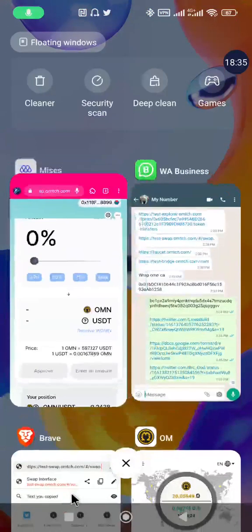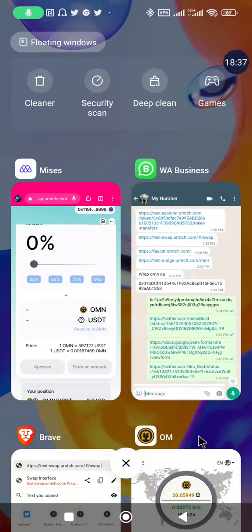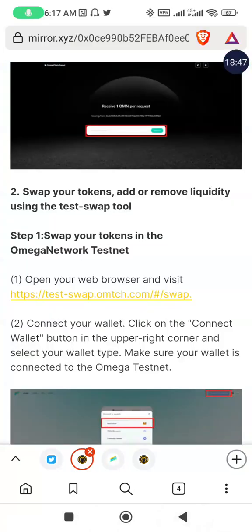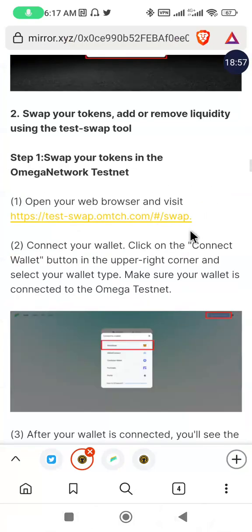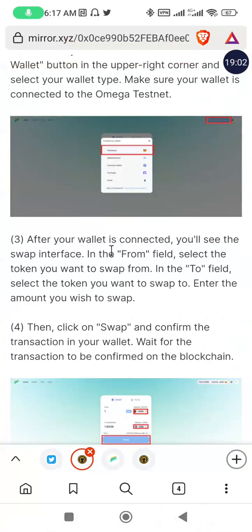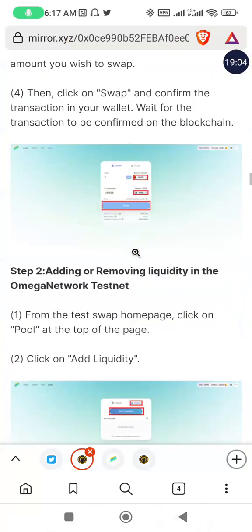So we'll proceed from here, and before we proceed, we'll go to the document to know the next task we are supposed to carry out. So this is the interface for the document. Let me take us there. And so we are done with this one, adding and swap. We did the swap, we add and remove liquidity. So let's move forward. The next thing we are going to do from here now,